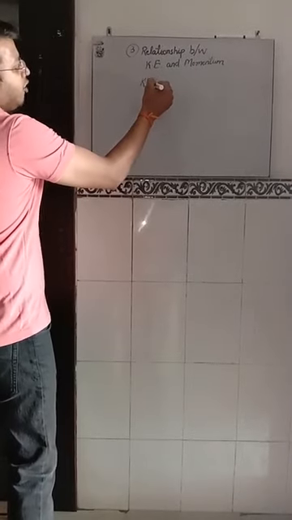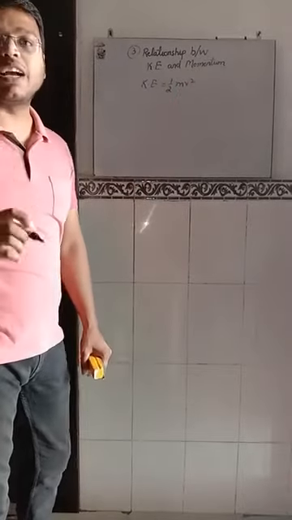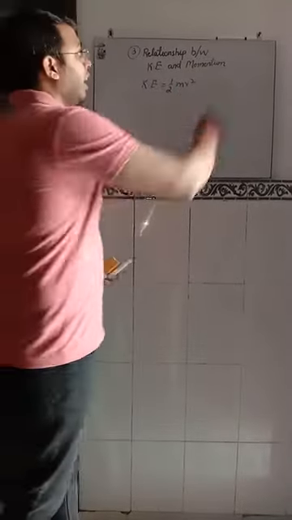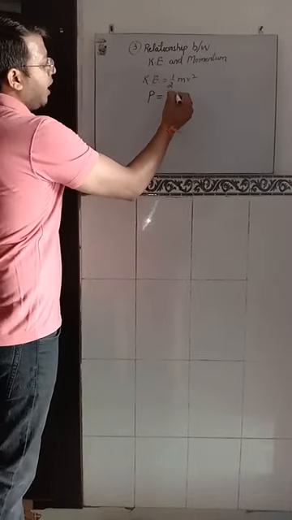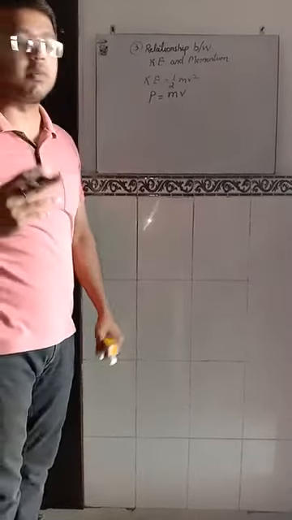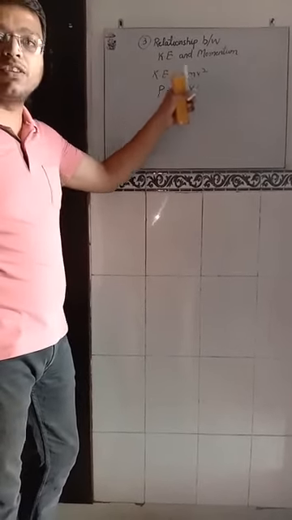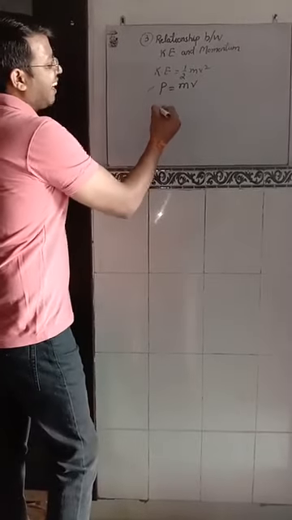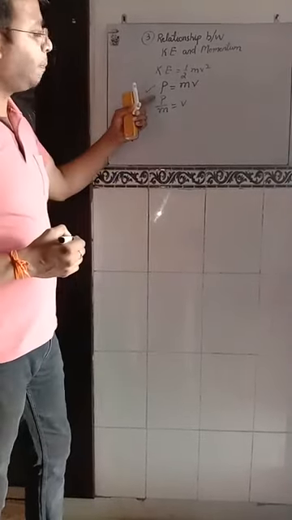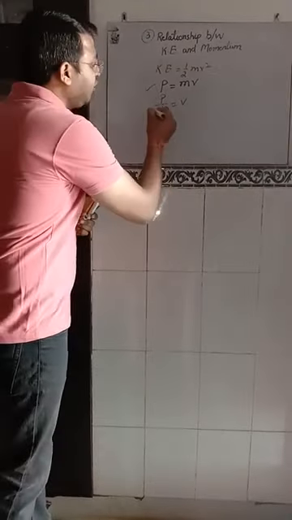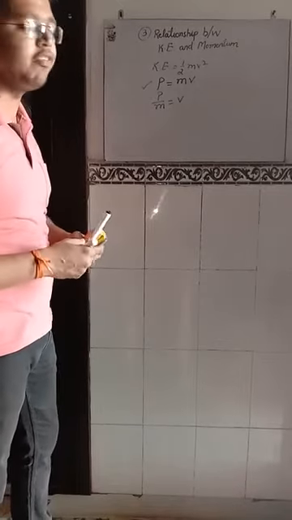The formula for kinetic energy is half mv square, and the formula for momentum P is equal to m into v. We have these two formulae. Momentum is the product of mass and velocity, and the formula for kinetic energy is equal to half mv square. From the second relation, the formula for velocity is P divided by m. Now place this value in the above equation. In the formula for kinetic energy, place the value of velocity.